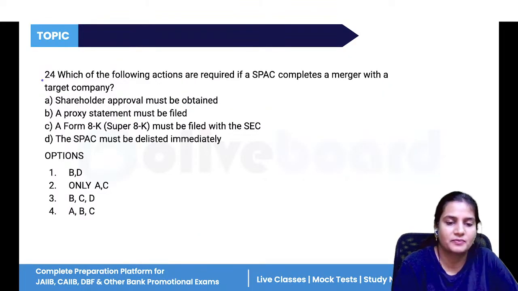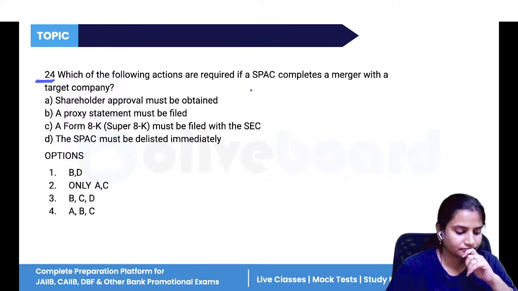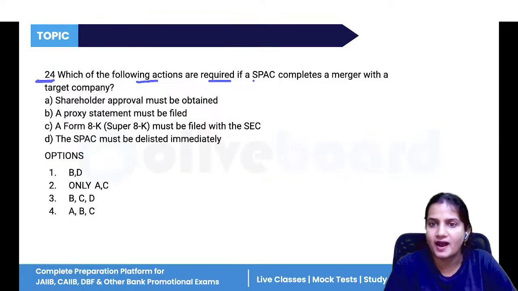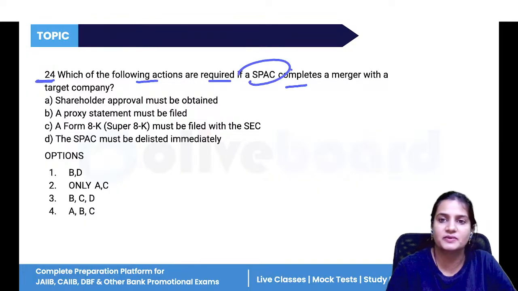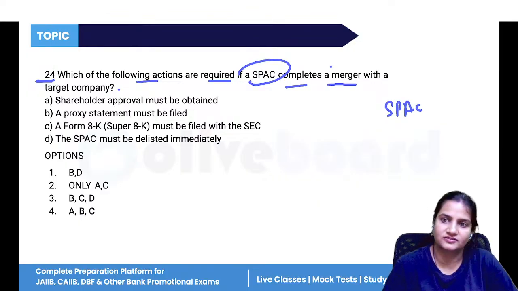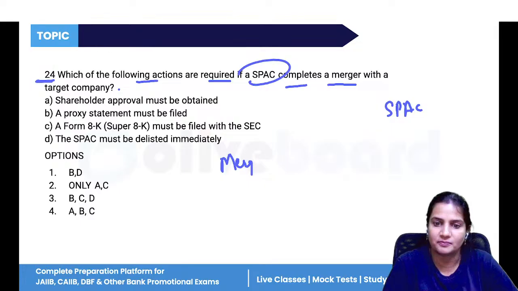Now, next question number 24, the second last question. Which of the following actions are required if the SPAC has completed the merger? Merger means the acquisition of the target company. In the SPAC chapter, merger and acquisition seem similar, but there is a difference between them. We have already studied this in the mergers and acquisitions chapter.